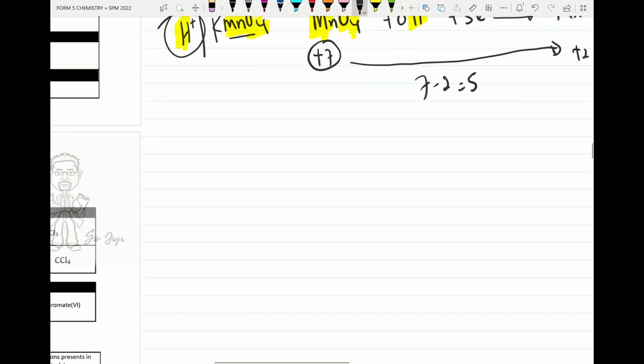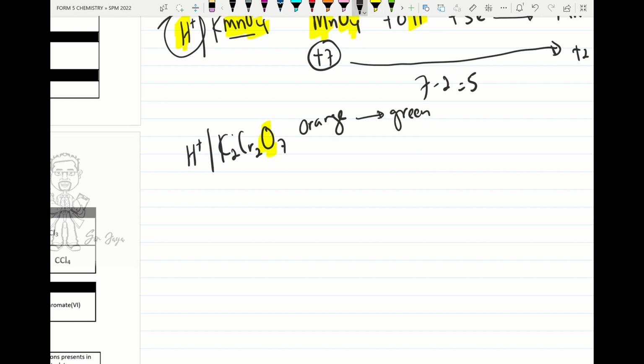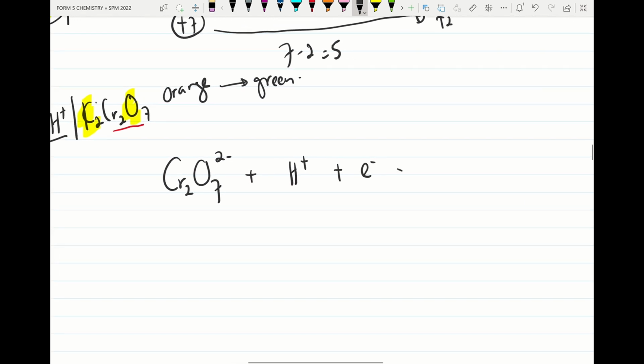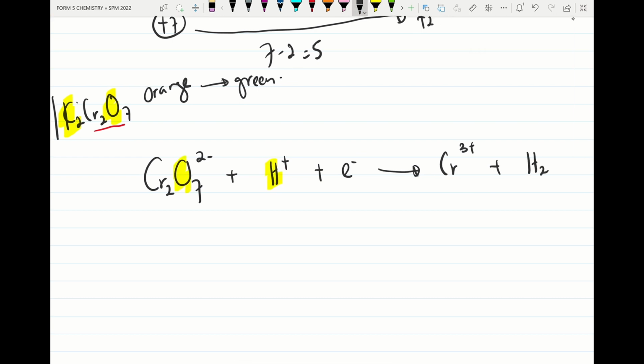Next, the oxidizing agent is acidified potassium dichromate 6, which is an orange color solution. The observation: the orange solution turns to green. Here the potassium ion acts as a spectator ion, so we only need the dichromate 6 ion. We put Cr2O7 2 negative, plus we take the hydrogen ion. It will accept electrons and form chromium 3 positive, and the hydrogen and oxide combine to produce water molecules.